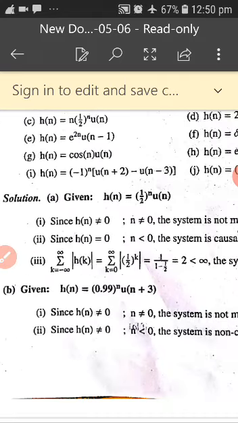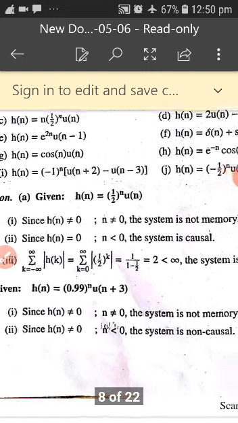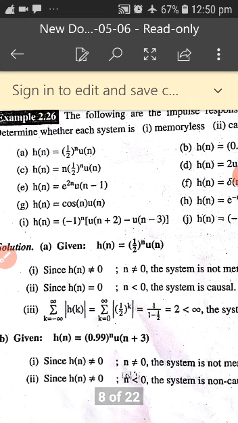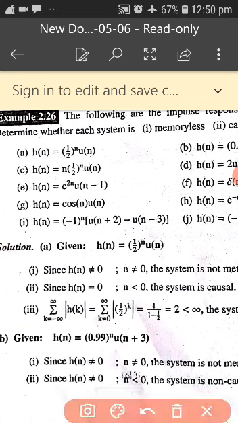The first problem you can observe here. I think here also he has given around 10 to 11 problems. You practice all these problems. Let us go for the first problem here.